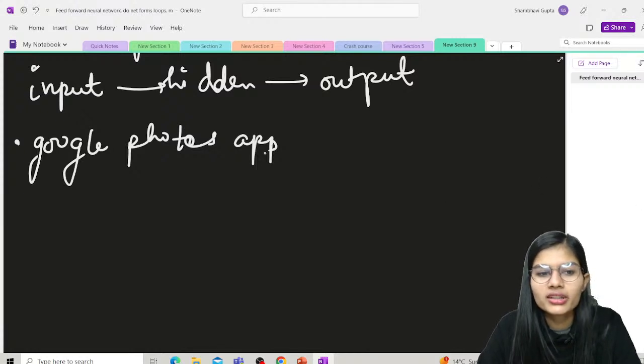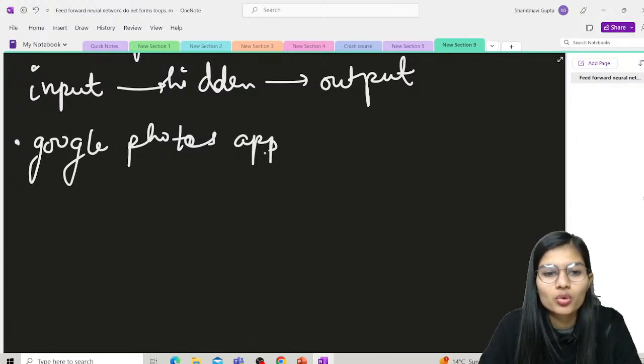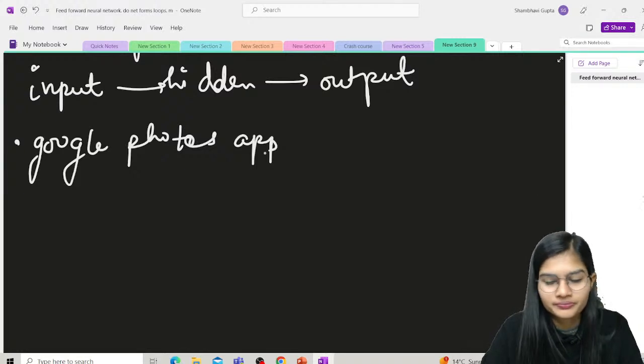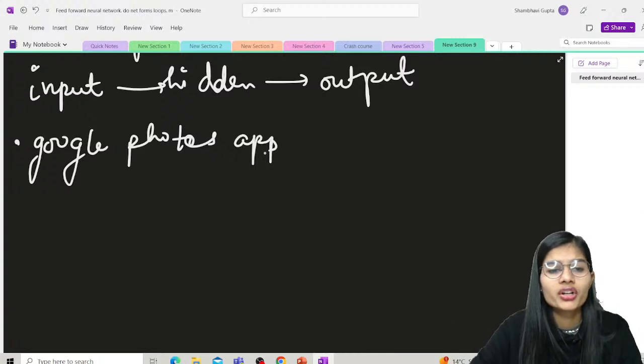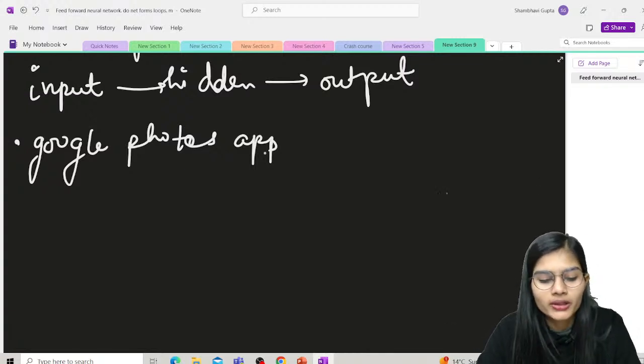They help you identify and detect objects. What happens in Google Photos? Different folders are made automatically, and you get all the images sorted according to the date.